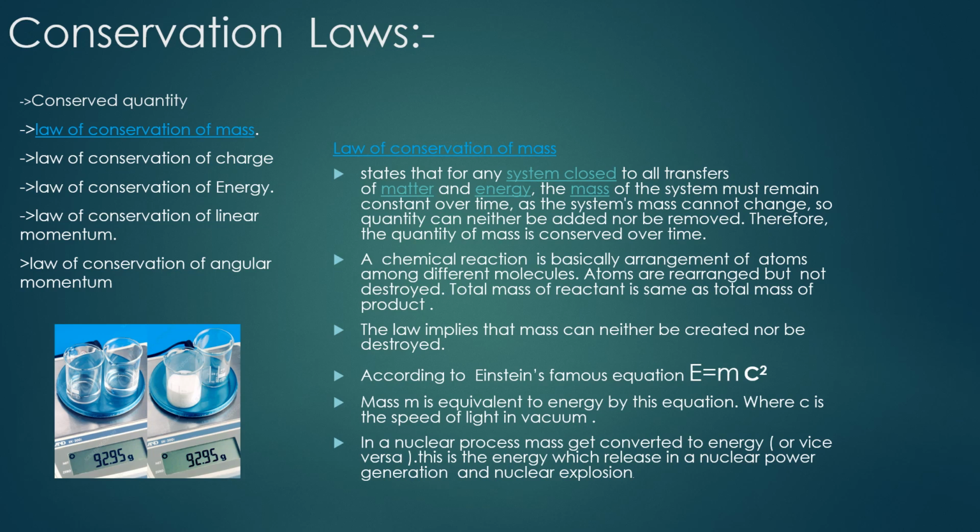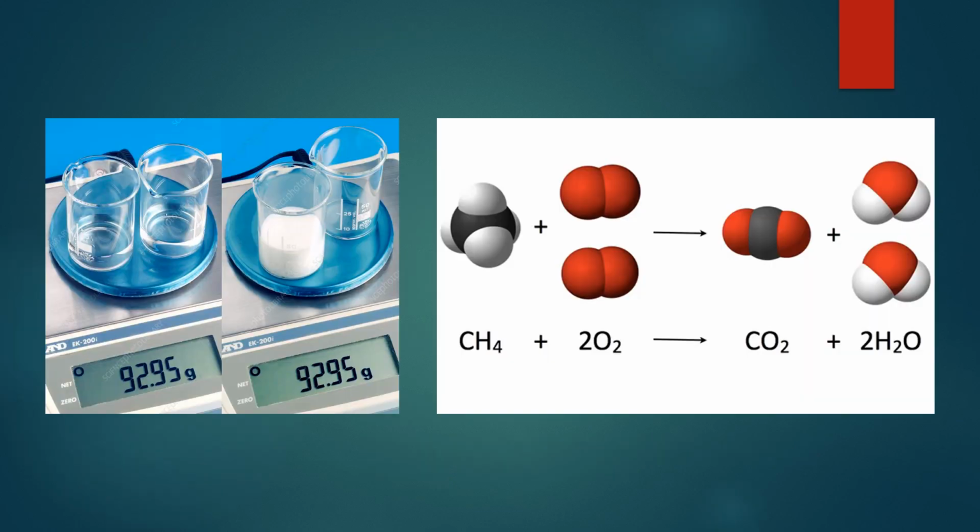According to Einstein's famous formula, E is equal to mc square, mass is the equivalent of energy by this equation, where c is the speed of light in vacuum. In a nuclear process, mass gets converted to energy, or vice versa, or energy can also be converted to mass. This is the energy which is released in nuclear power generation and nuclear explosion. Here you can see mass can neither be created nor be destroyed. It can only change from one form to another form.